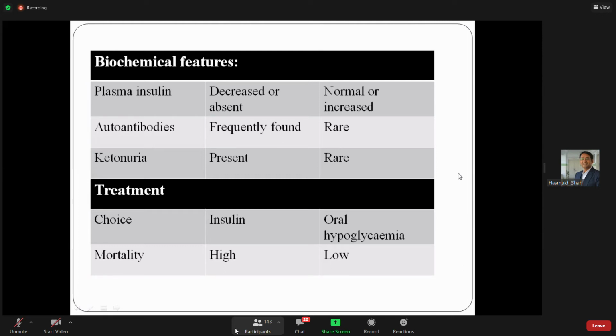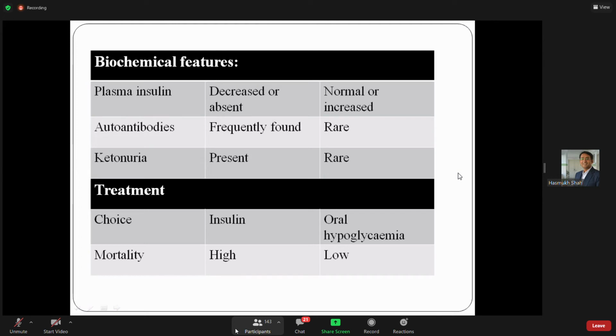So here, as glucose is not going inside the cell and the body needs more and more glucose, they send signals to release more and more insulin. That's why, due to increased insulin resistance and decrease in number of receptors on cells, the person becomes diabetic. Autoantibodies are very rare in type 2 diabetes mellitus, but are seen in type 1.